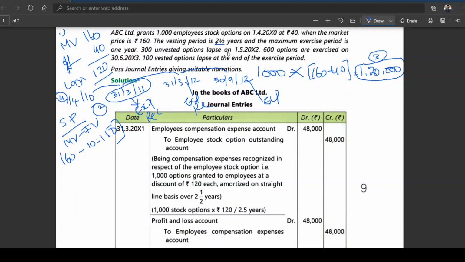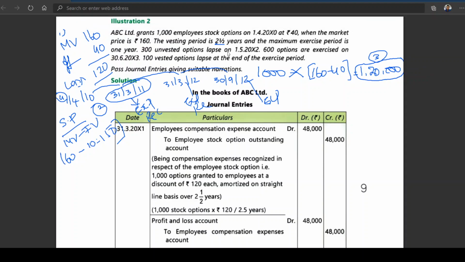Now what happened? This is the problem where there are unvested options. Unvested means not applied, not subscribed. Simple logic: unvested means without waiting till the completion of the vesting period, some employees might have left the organization. Now you can see when the market price is 160, the vesting period is 2.5 years, and the maximum exercise period is 1 year.